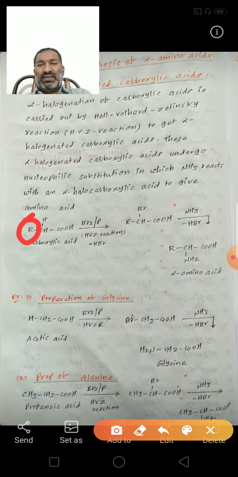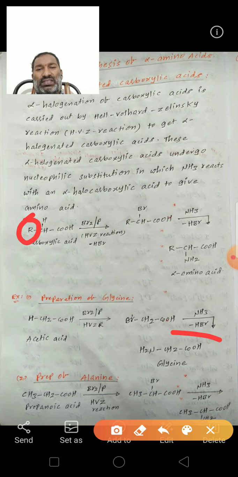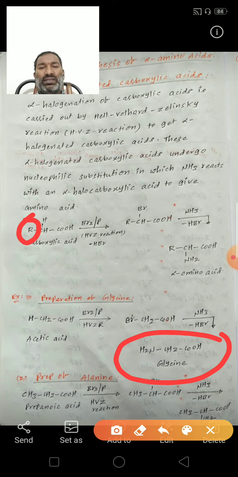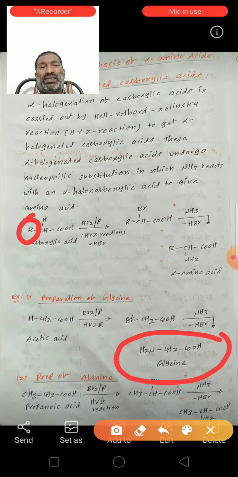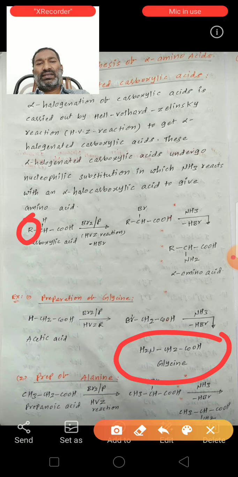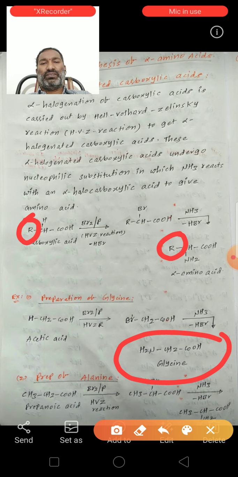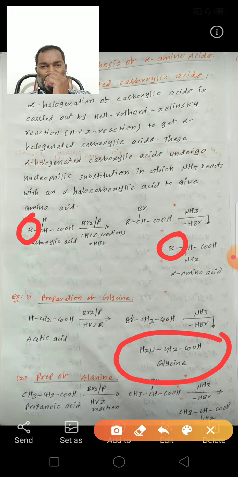See here, for example, preparation of glycine. We know the glycine structure. This is NH2-CH2-COOH, glycine. For the preparation of glycine, here R is equal to hydrogen. Here R is substituted by hydrogen.